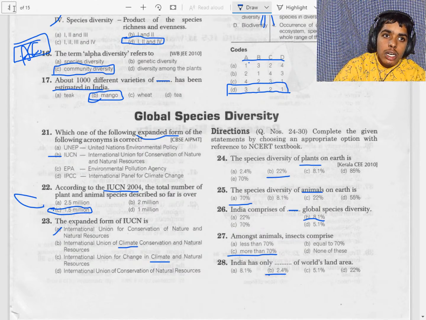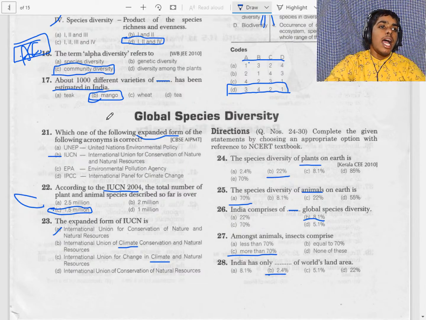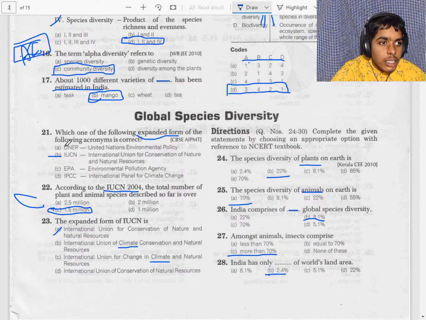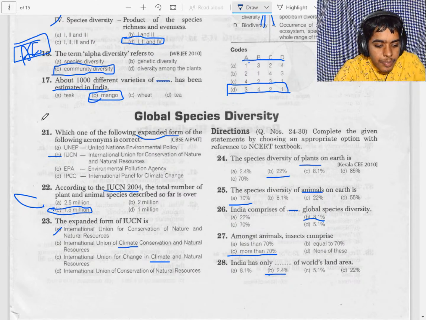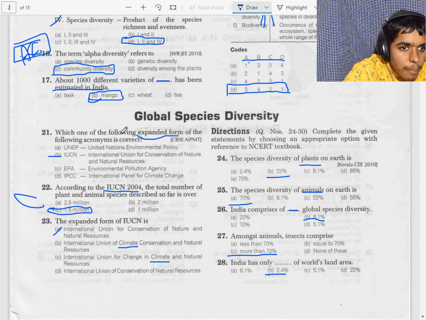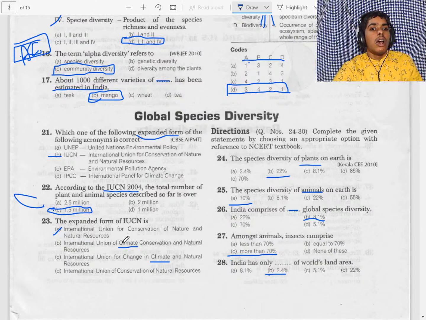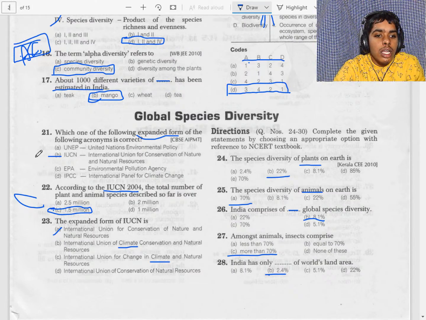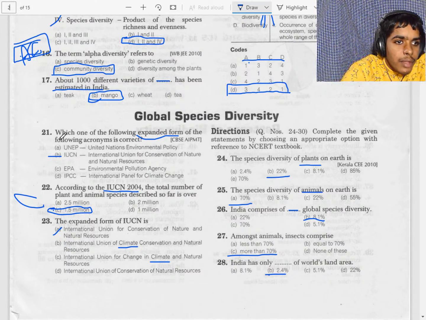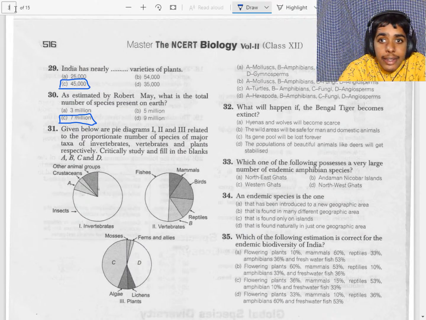Now let's see the 29th question. India has how many varieties of plants? It is 45,000 varieties of plants. According to Robert May, what is the total number of species present on Earth? That is 7 million. Now let's check whether our answers are correct for 29 and 30.